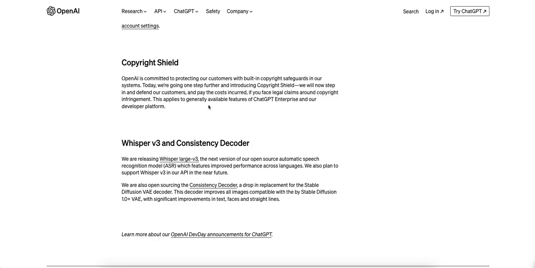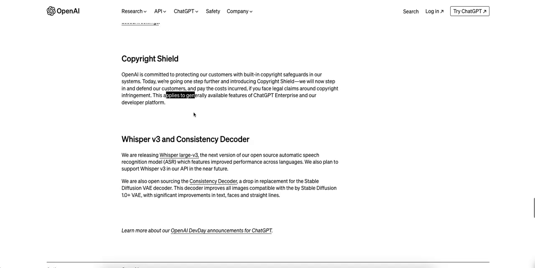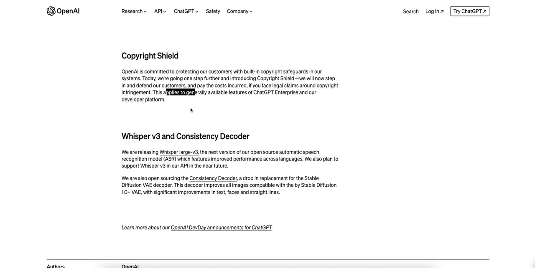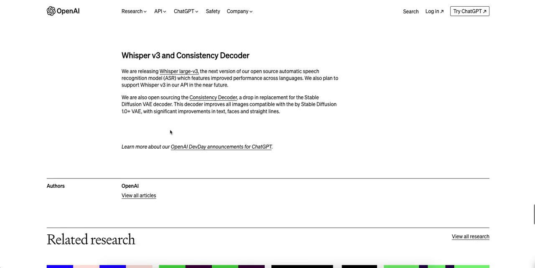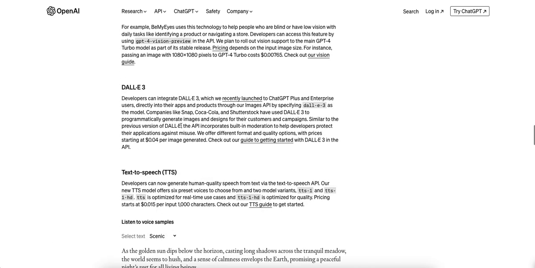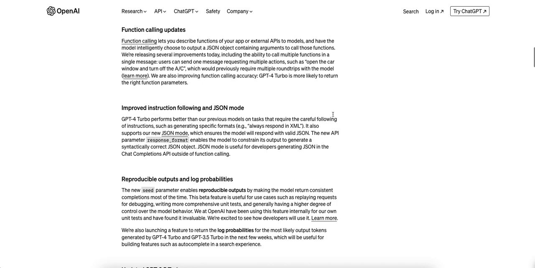Nothing more specific than that, but at least this is in the right direction. I think this will give a whole lot of enterprises a little bit more comfort, but there are no specifics here. All they say is they'll pay the costs that you would incur for copyright infringement. But anyway, those are the key highlights that they provided on Monday.